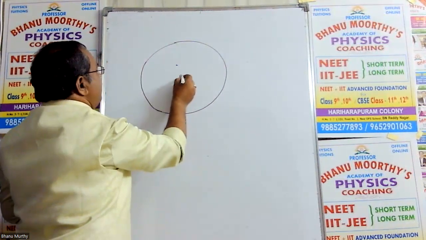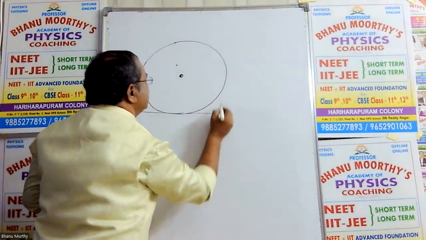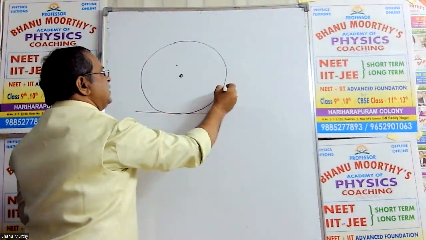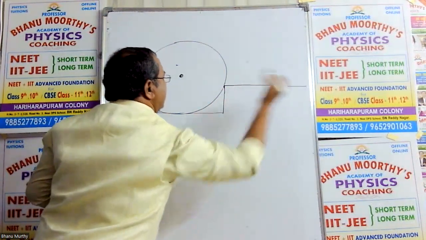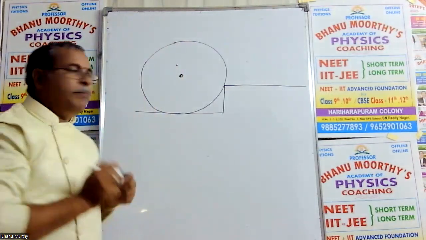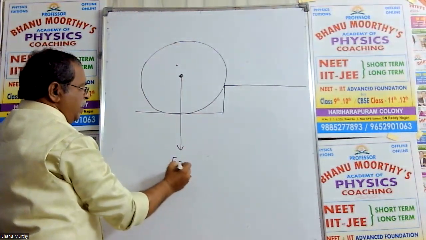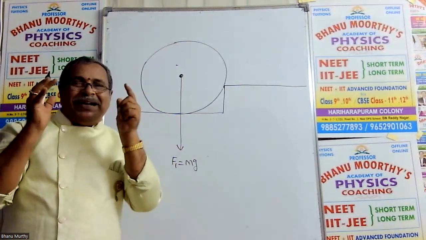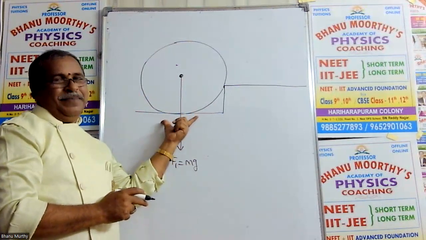This metal ball has mass m. It is resting on the lowest step. My dear students, a metal ball of mass m. Mass m means its gravitational force will be downwards, F1 equals mg. Immediately you can frame this force.